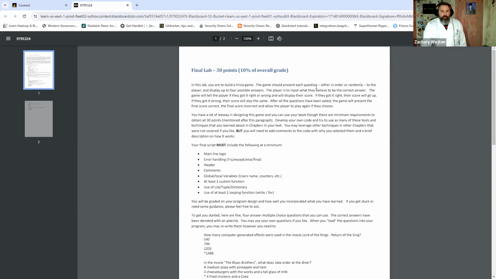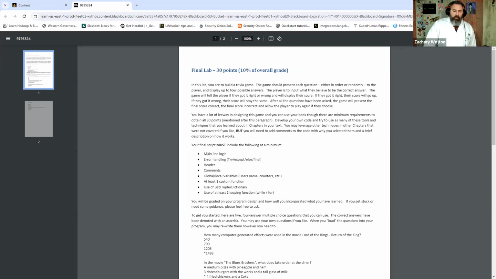So the final lab's 30 points. You can go ahead and read the instructions. Here's what you must include: mainline logic, so that includes custom functions, error handling, try except, a header, the comments, global local variables, at least one custom function. That makes sense because you're going to use mainline logic. Use of a list, tuple, or dictionary, the slashes or ors, not ands. And use at least one looping function, a while or for.